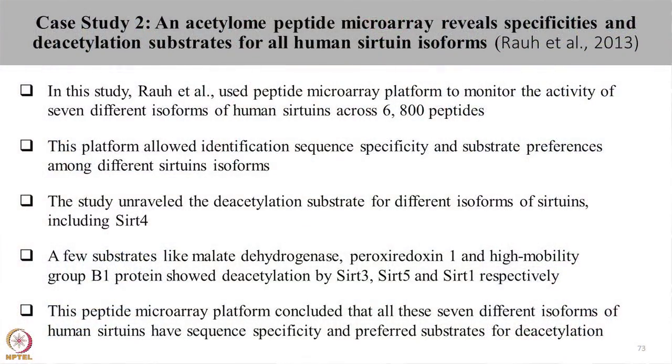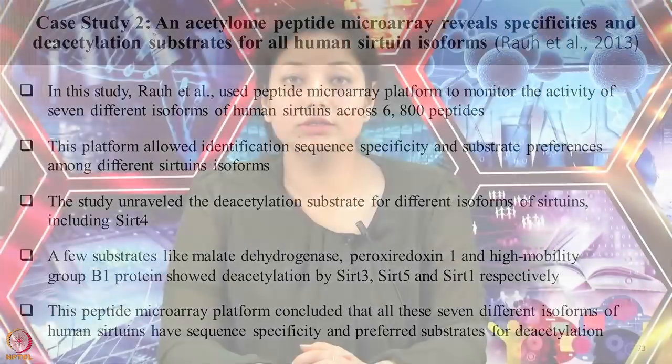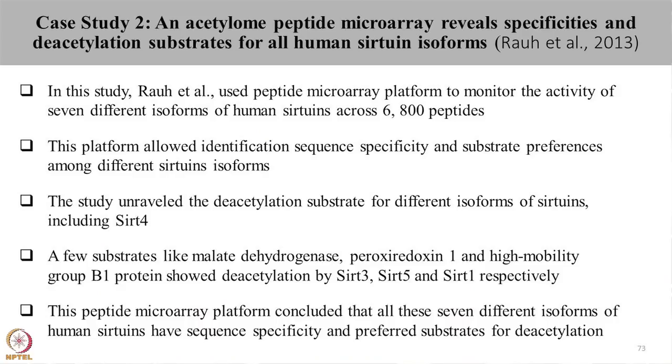To conclude, this study has used a microarray platform to parallelly screen around 6,000 peptides for 7 different isoforms of sirtuins. Using this platform, the authors were able to identify the sequence specificity for different isoforms of sirtuins. They also identified a substrate for SIRT-4, which is NADP transhydrogenase stress 70 protein. Further, they confirmed that malate dehydrogenase protein is one of the targets of SIRT-3, and peroxiredoxin 1, peroxiredoxin 3 and mitochondrial protein HSP60 are targets for SIRT-5.